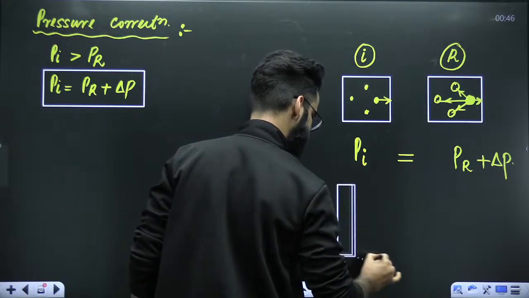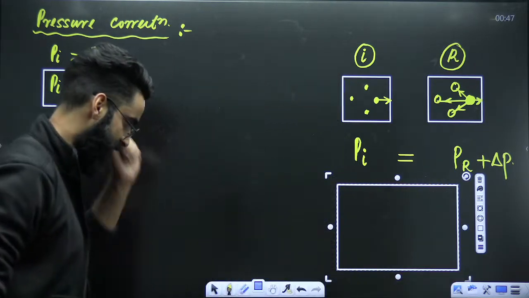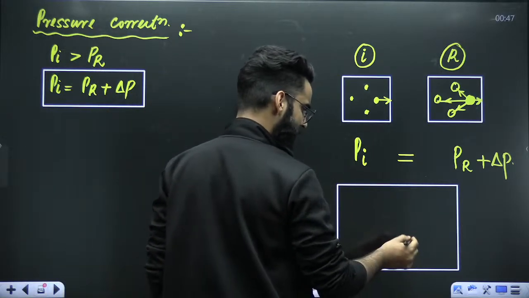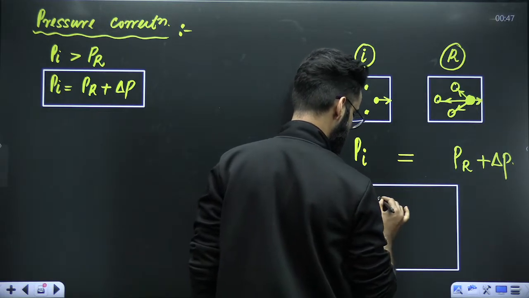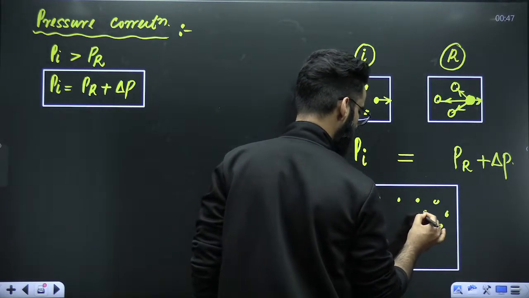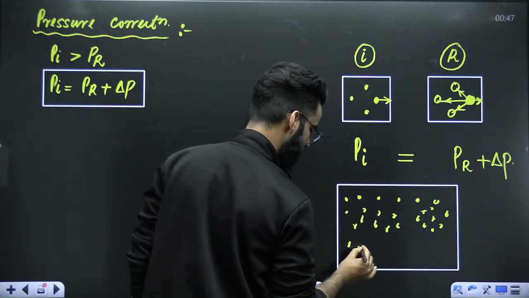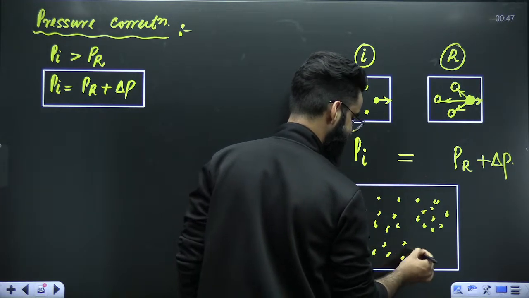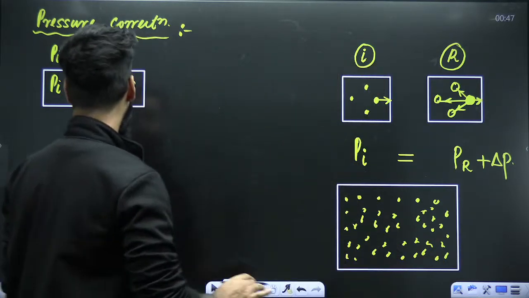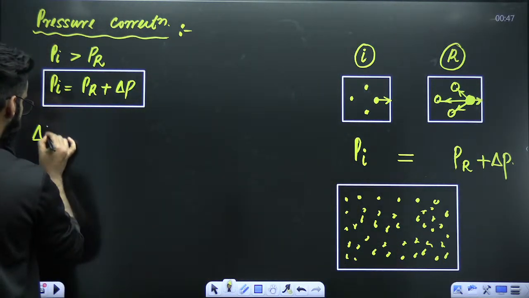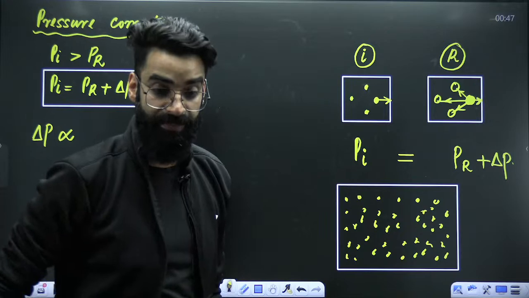For example, this is the container which I have. Let's assume in this container I have got real gas molecules everywhere. These are the real gas molecules, for example. Now, what do I have to discuss? I have to discuss the pressure correction factor, delta P. On what factor does this pressure correction factor depend?